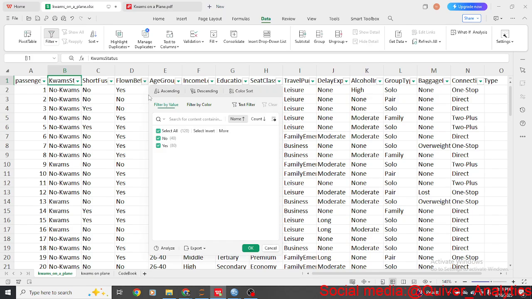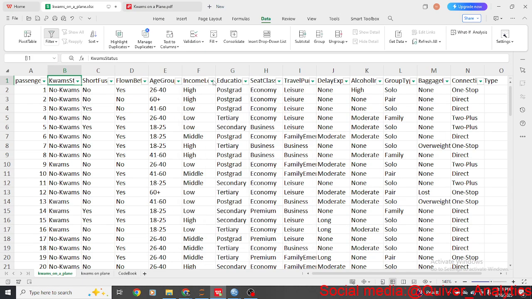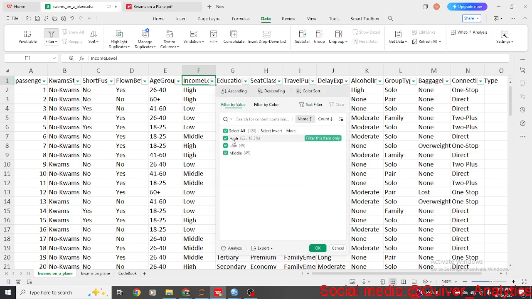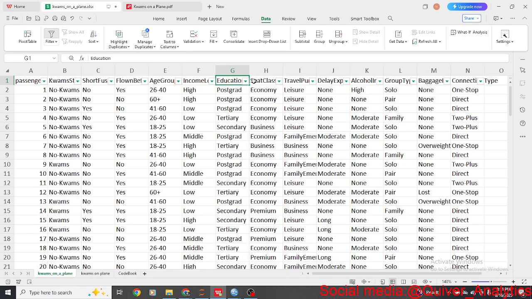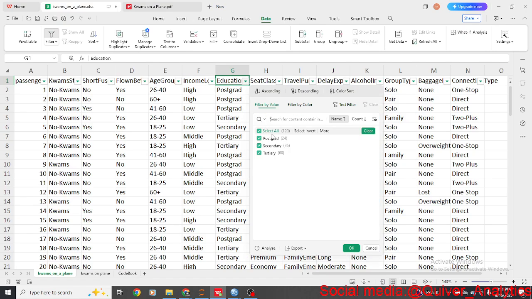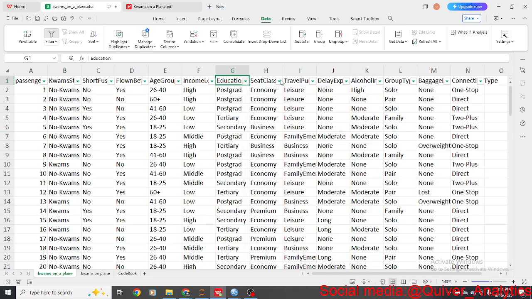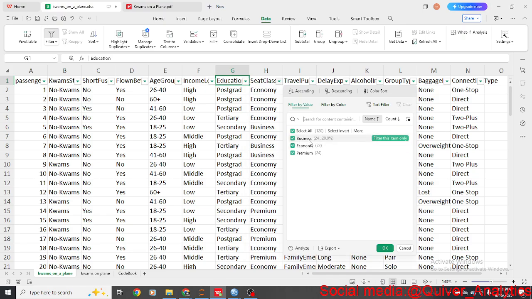Those who have flown before, no or yes. Then the age group, and income level, which is high, low, or middle. Then education: postgrad, secondary, tertiary. Then seat class: business, economy, and premium. Of course, we have economy 72 and so on.